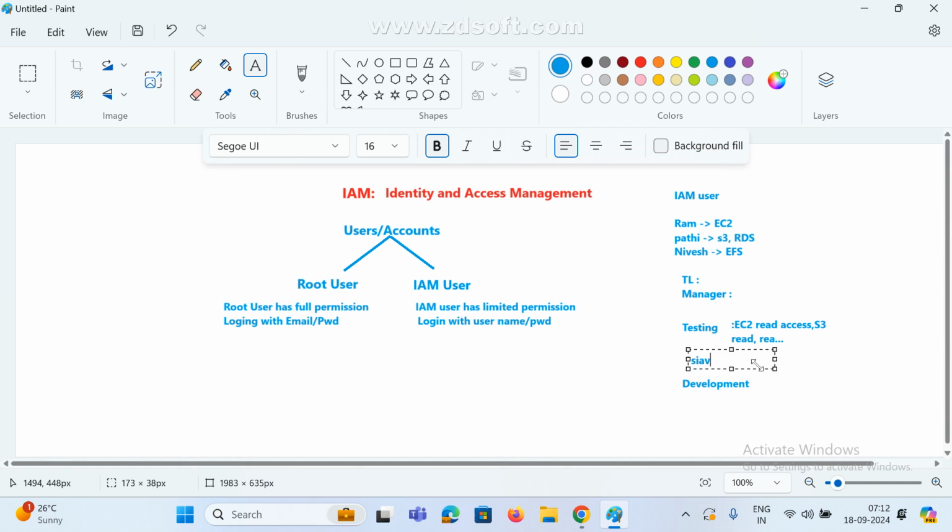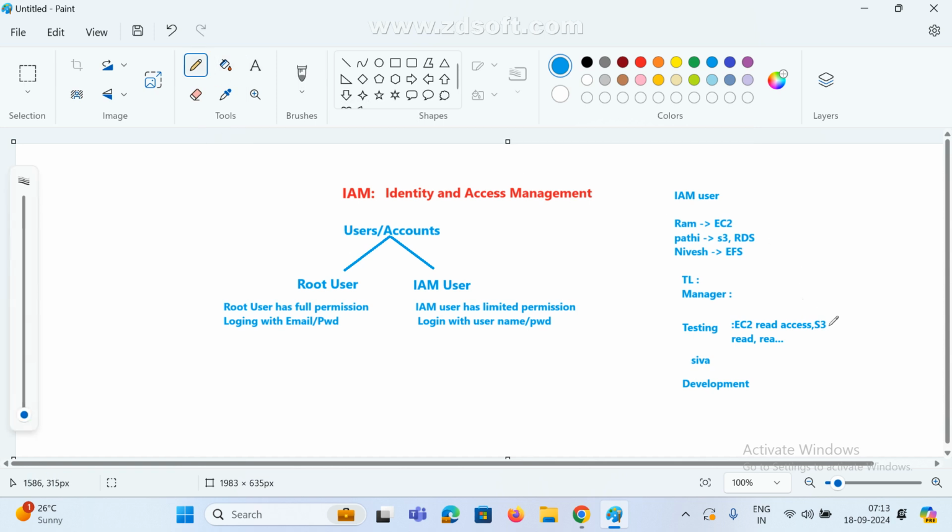For example, I added Shiva here. For this user specifically, no need to add anything. Already for this group I added these permissions. If you add any user under this group, which permissions does this user get? Only read permission, only these permissions.